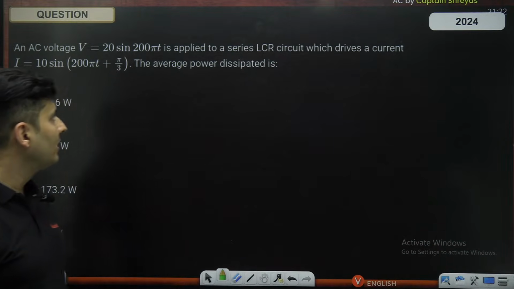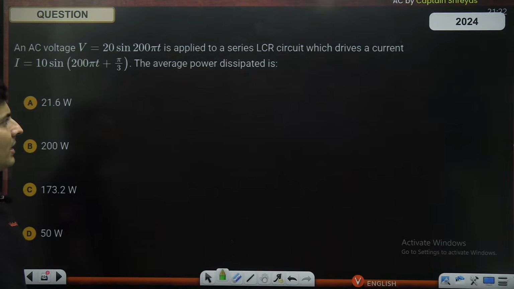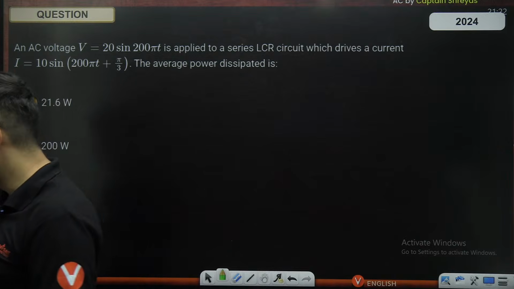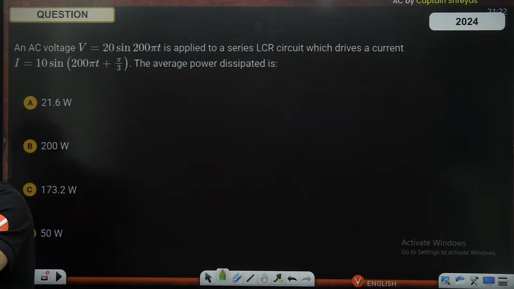AC voltage is applied to an LCR circuit which drives the current. The average power is how much? How much is the average power? Very straightforward question. I want everybody to figure this out. Not that difficult.